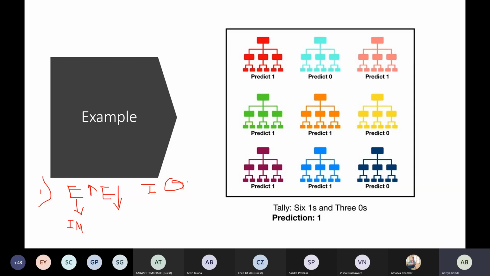The second criteria is information gain. Information gain says that if I'm doing a particular split, and the information covered in that split is much higher, then the possibility of that split getting selected is much higher. If the information gain is less, I will drop that split. So make sure your entropy is as low as possible and your information gain is as high as possible. That's the condition for your split. Nakul, I hope that's clear.